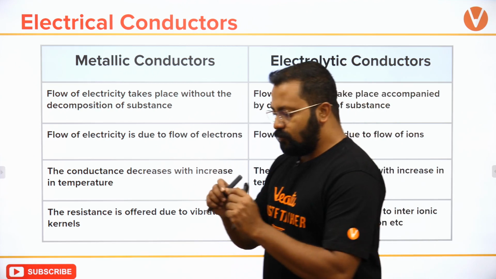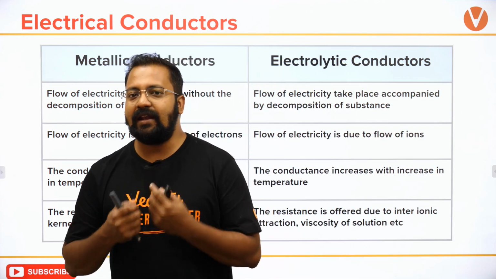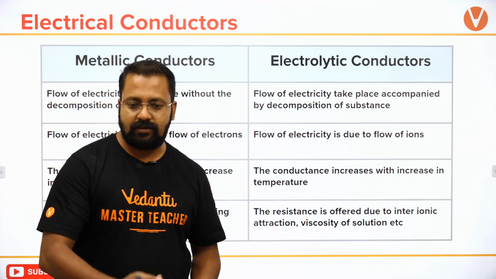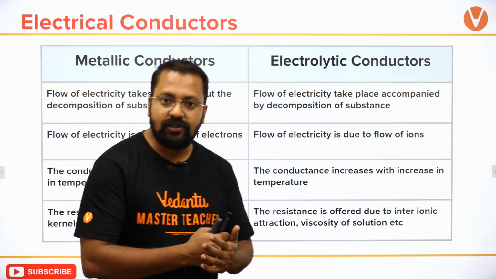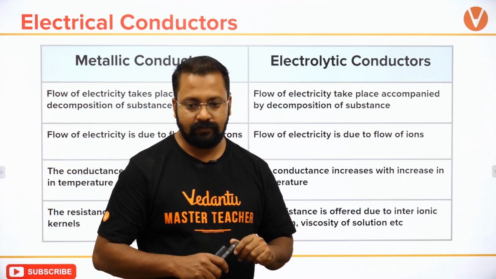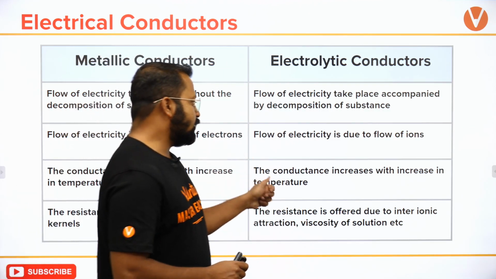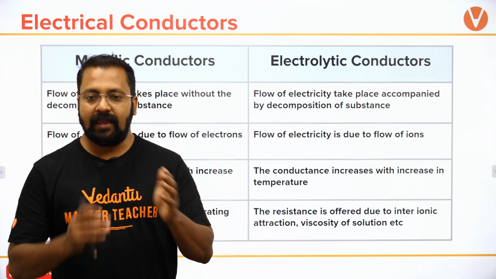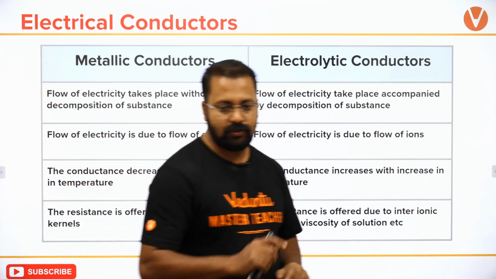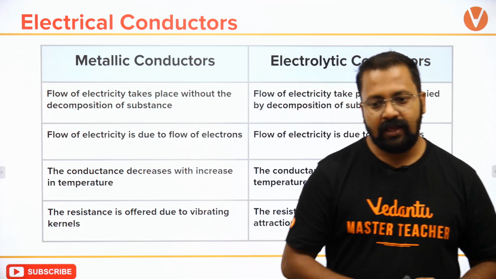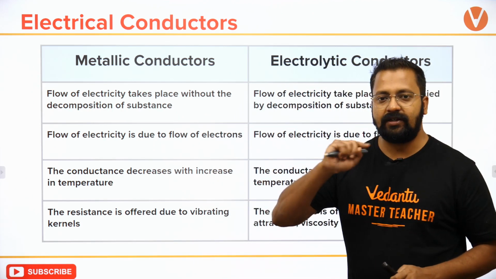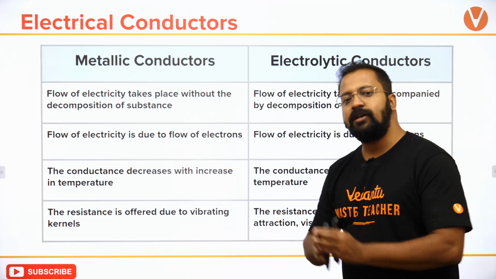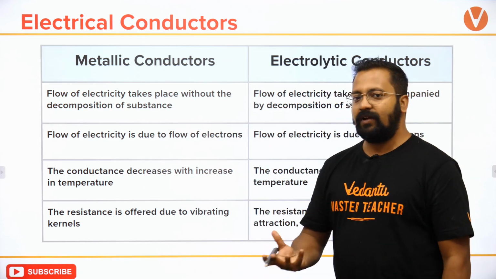Because when you increase the temperature, the kinetic energy of molecules increases and they will move faster. ठीक है, so kinetic energy increase करेगी, इसलिए वो ज़्यादा जल्दी electrodes पे जाएंगे. So that is the reason that because we increase the temperature, kinetic energy increases, they move to the electrodes faster, and so conductance will increase.